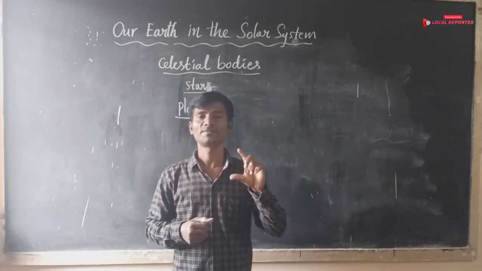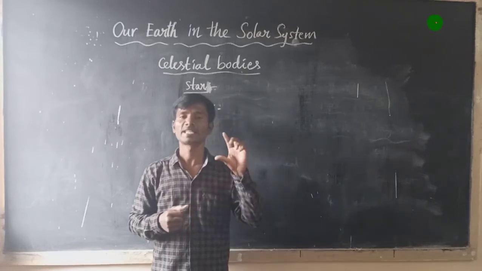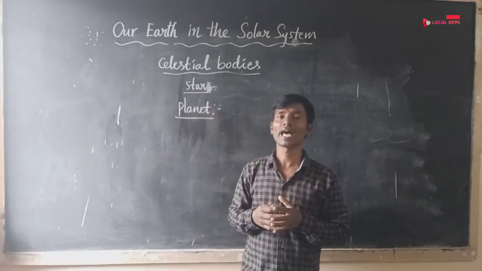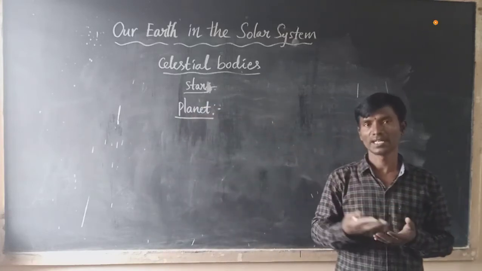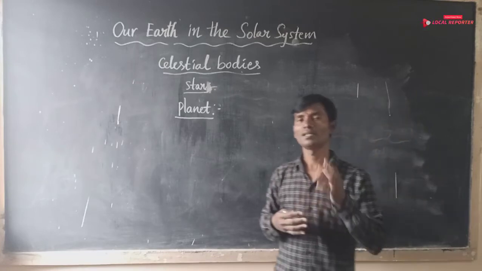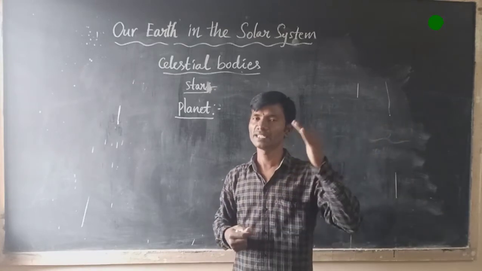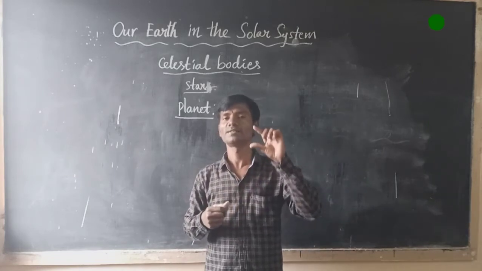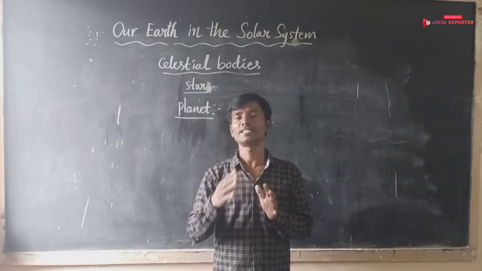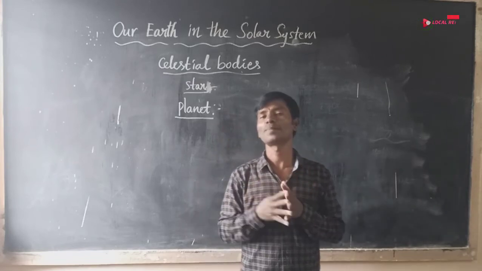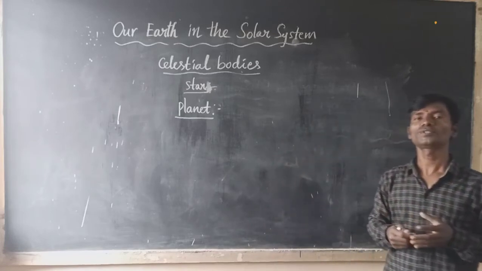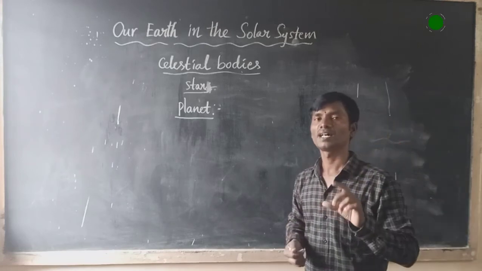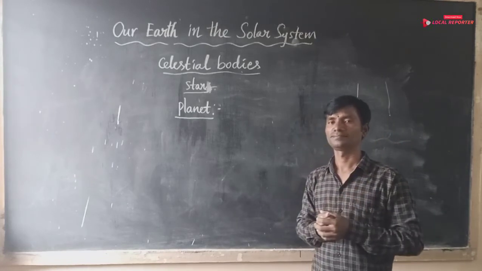The moon is the companion of our earth and moves around the earth. The moon is the natural satellite of the earth.